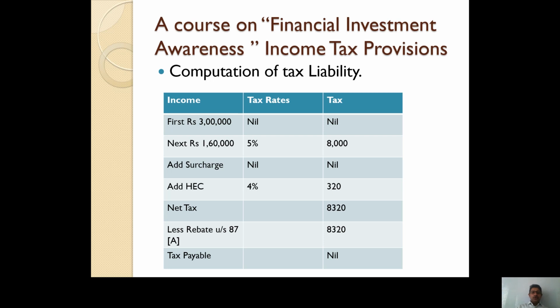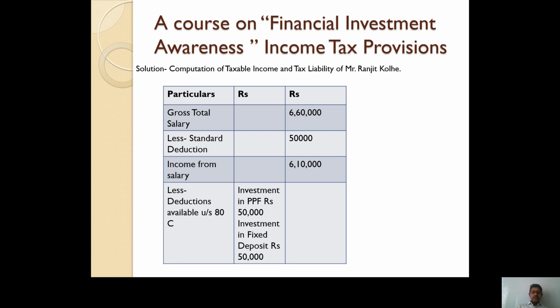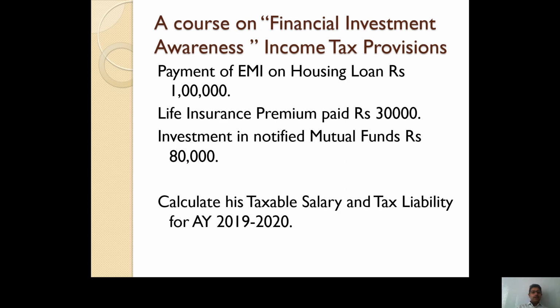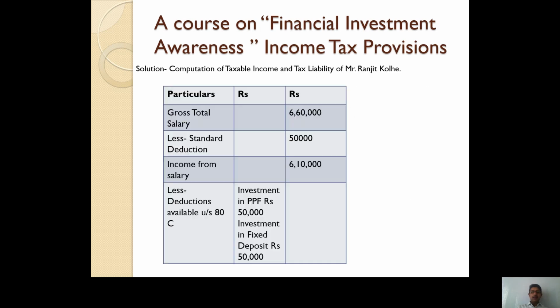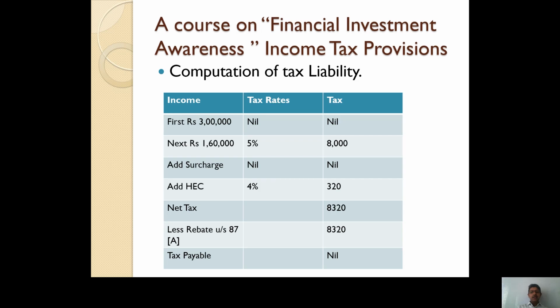Although the gross salary of Mr. Ranjit Kolle is rupees 6,60,000, you can see here that tax payable by Mr. Ranjit Kolle is nil, because he is liable to get rebate under section 87A, and this rebate under section 87A is applicable for those individual resident assessees whose taxable income does not exceed rupees 5 lakh.